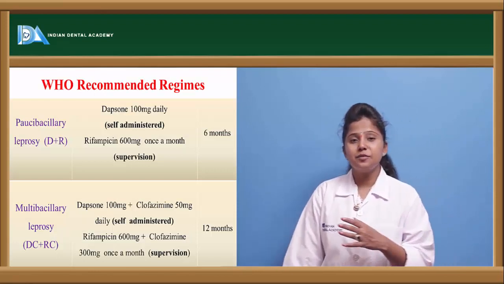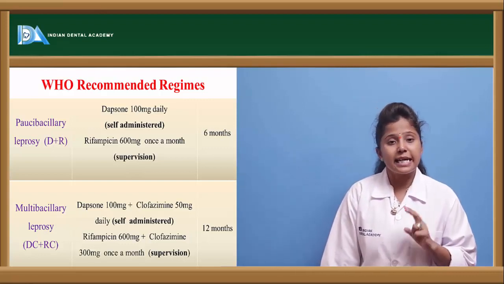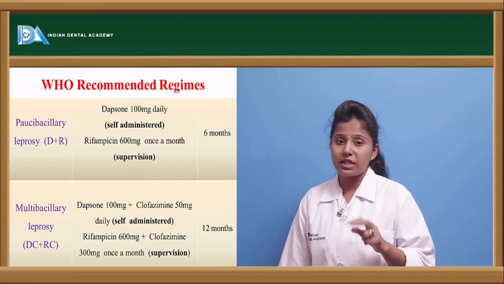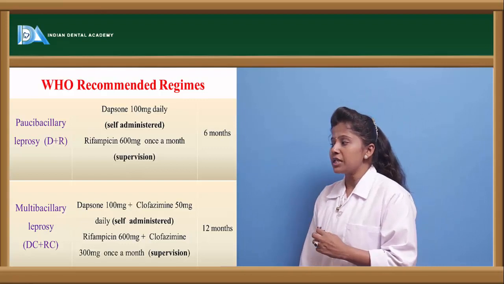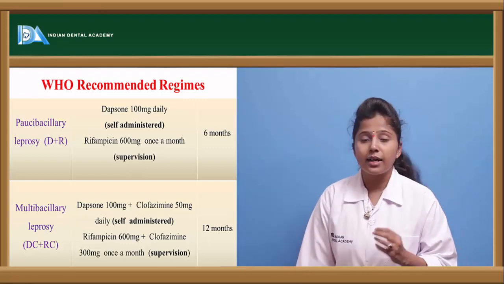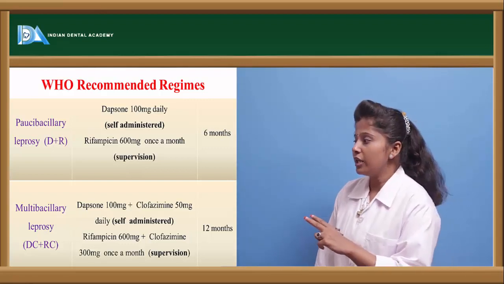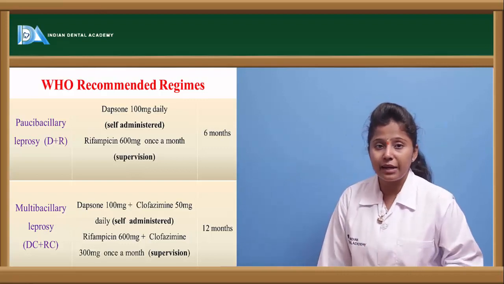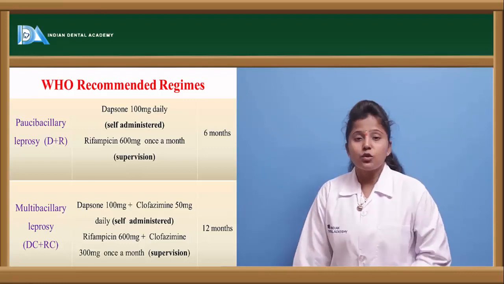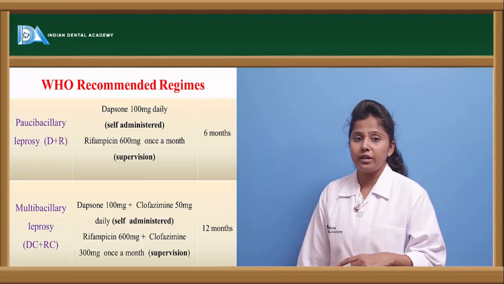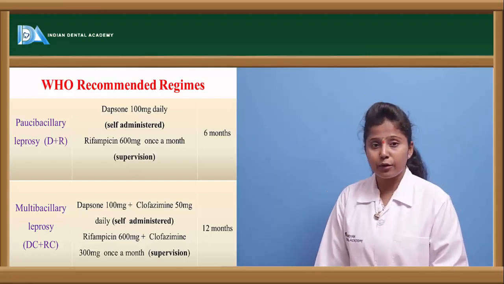Let us see the multi-drug regimens recommended by WHO, because WHO has categorized leprosy into paucibacillary as well as multibacillary. In paucibacillary leprosy, the recommended drugs are dapsone and rifampicin, given in combination. Dapsone is given at a dose of 100 mg daily, with rifampicin at a dose of 600 mg once a month. The dose of rifampicin should be monitored and given under supervision only. The duration of this therapy is almost 6 months.